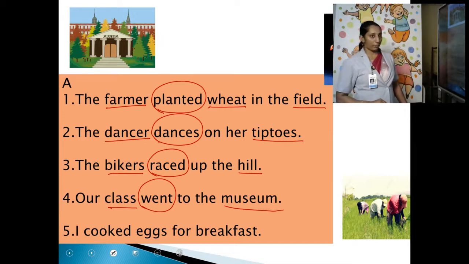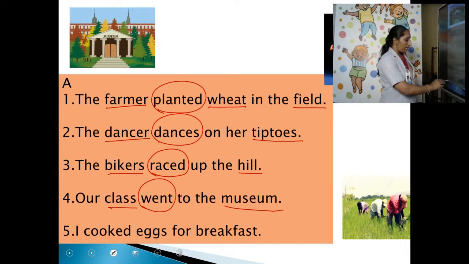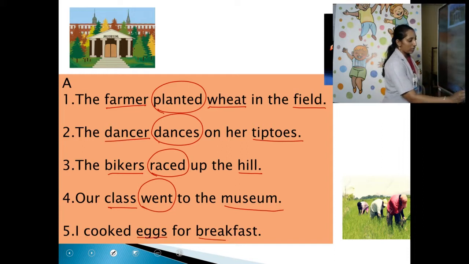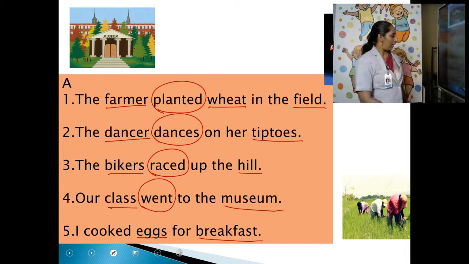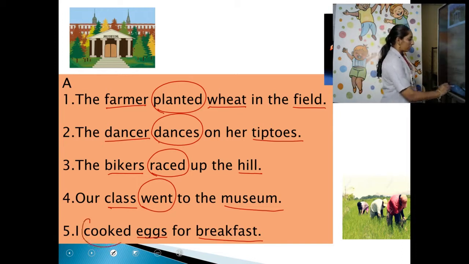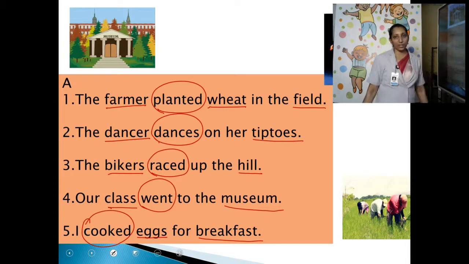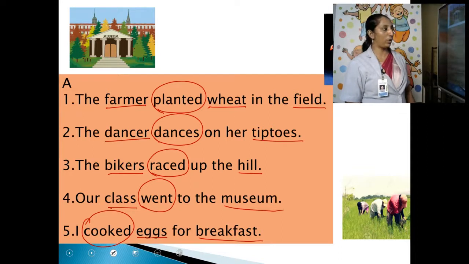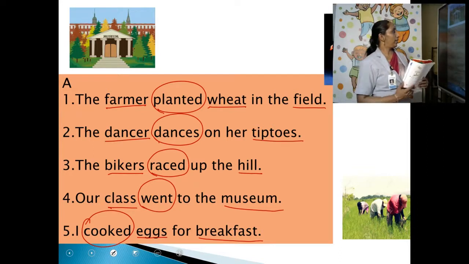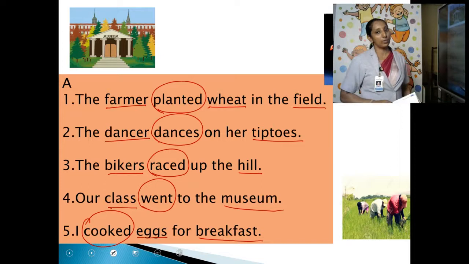Fifth sentence. I cooked eggs for breakfast. Here, I is not a noun, it's a pronoun. You learned pronoun also, right? So, I is a pronoun, so you cannot underline that. So, which are the nouns in this sentence? Eggs and breakfast. And which is a verb? Cooked. Cooked is the verb there. Did you all do that? So, these are the nouns and these are the verbs in these sentences. Is it clear? Shall we move to the next part?